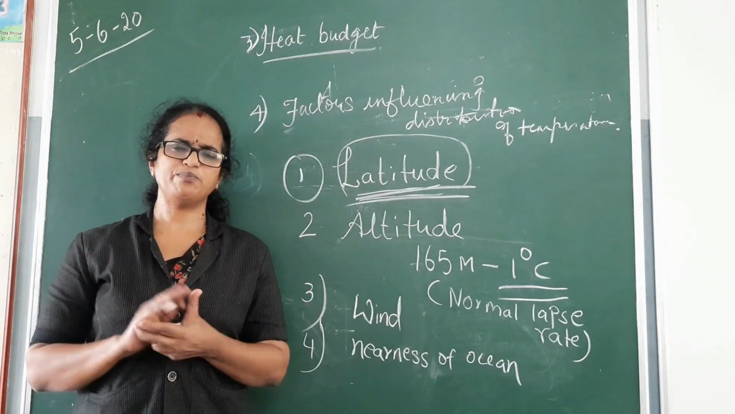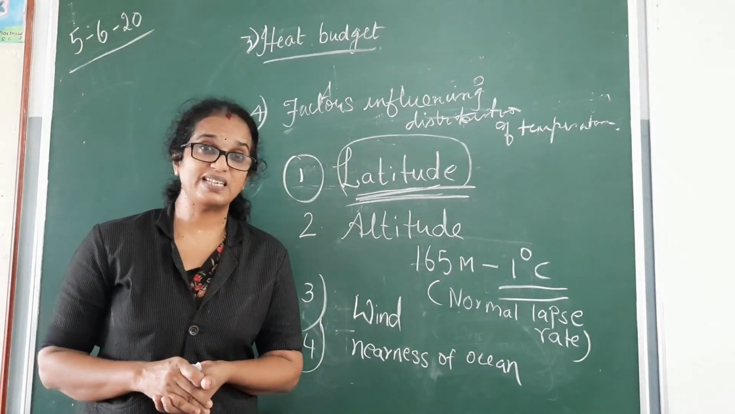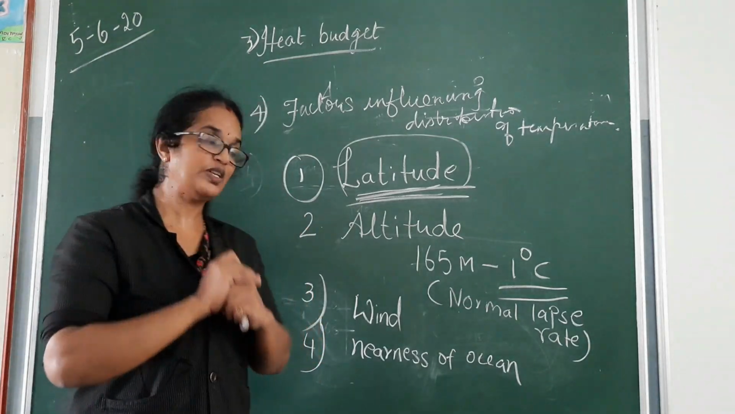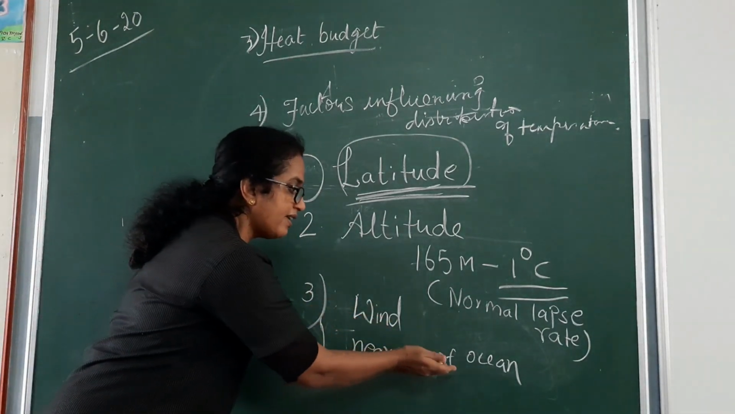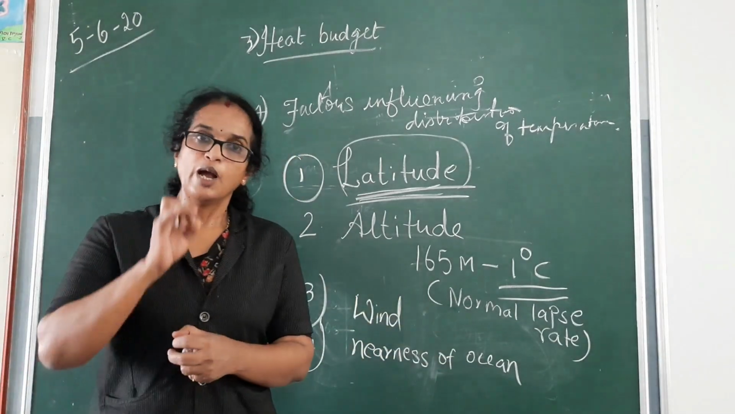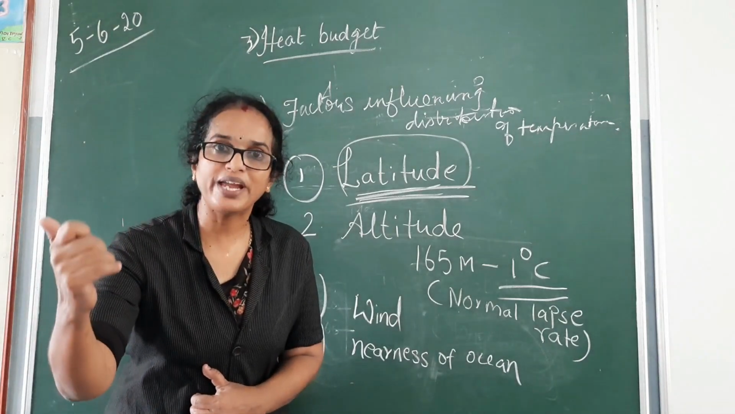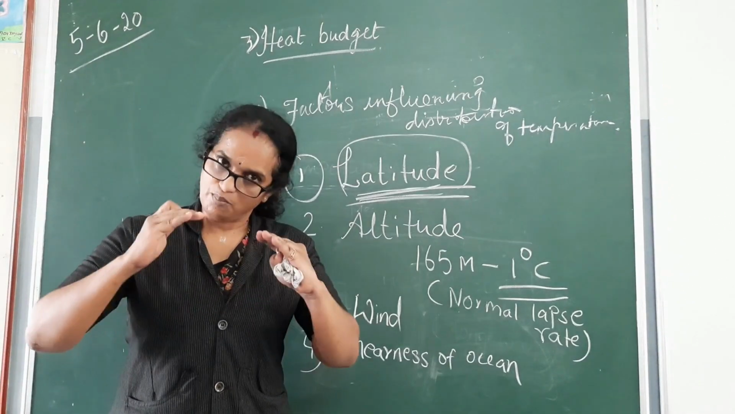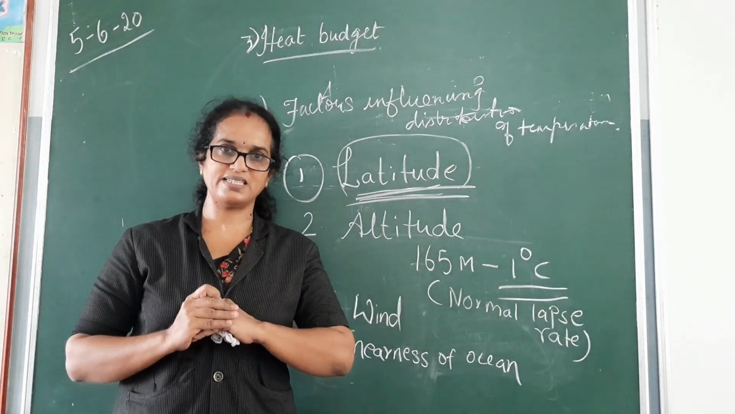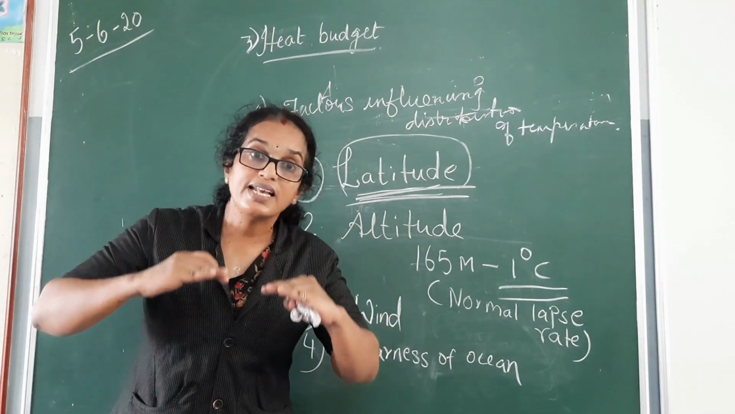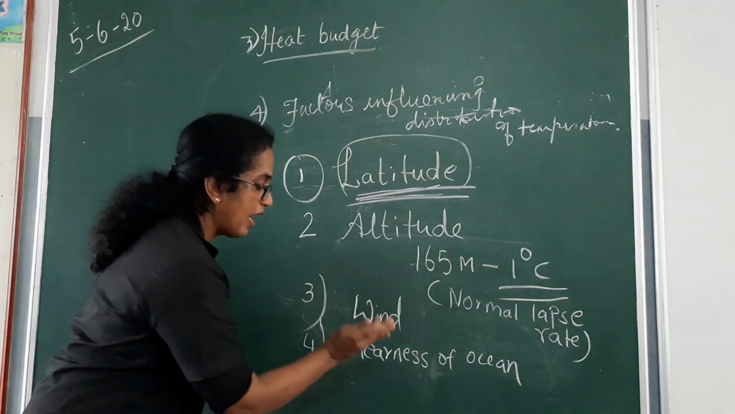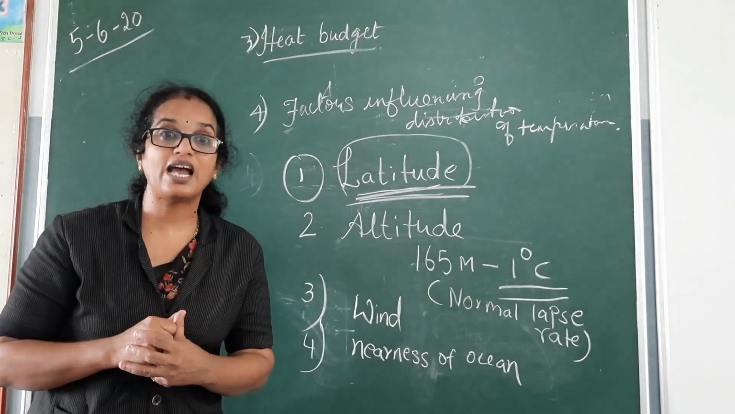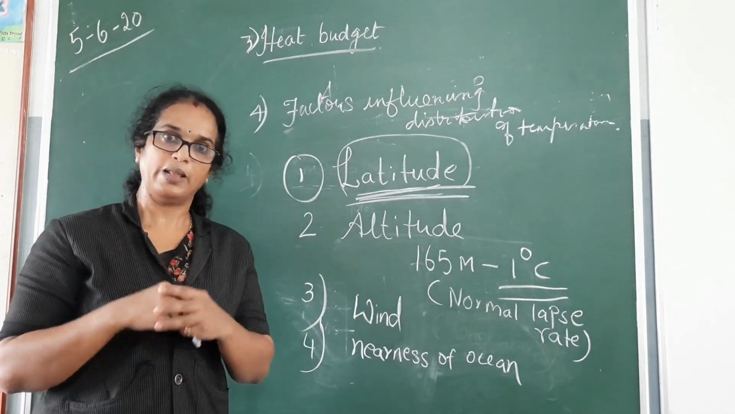Again, very simple. Now again you will be saying, for the teacher everything is easy. No, for you also it is easy. Nearness of ocean. Places situated near the sea will have moderate temperature. What do you mean by moderate? Less temperature. And places far away from the sea will have high temperature.